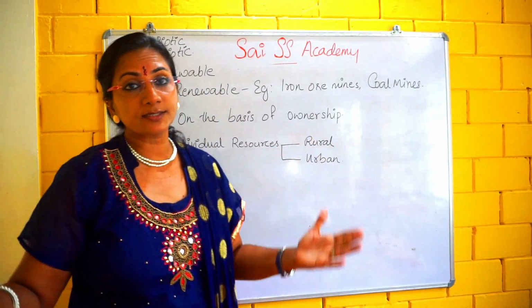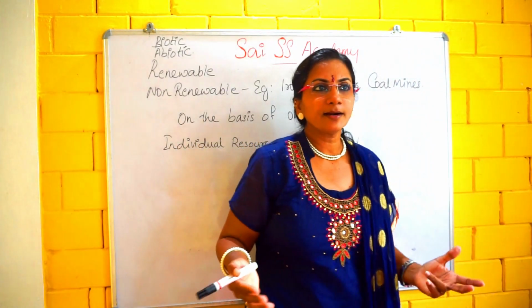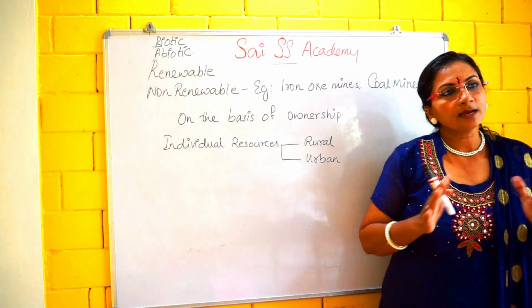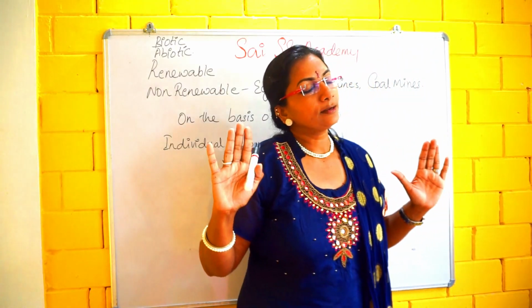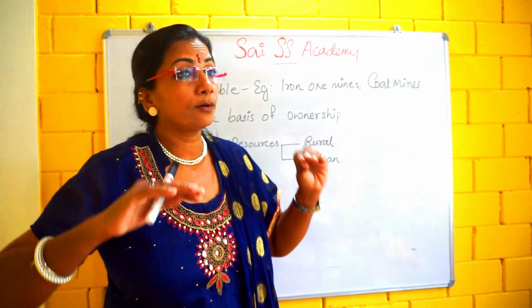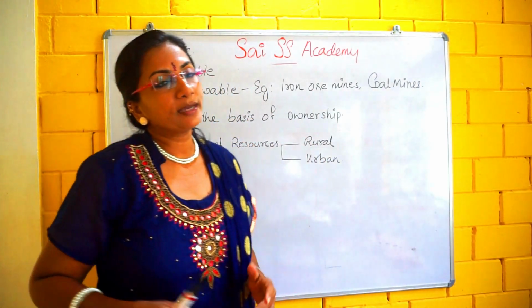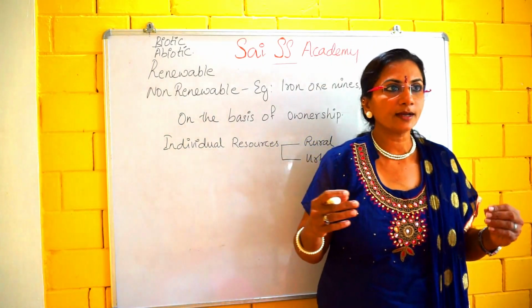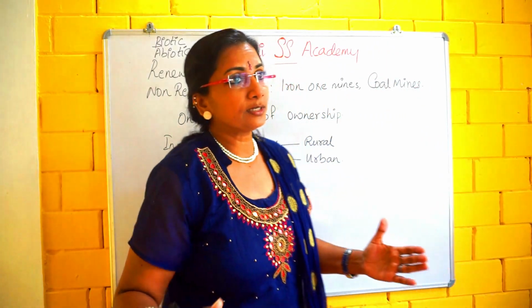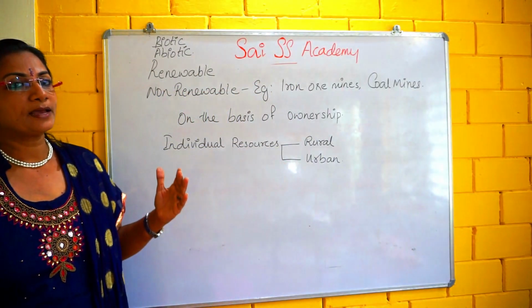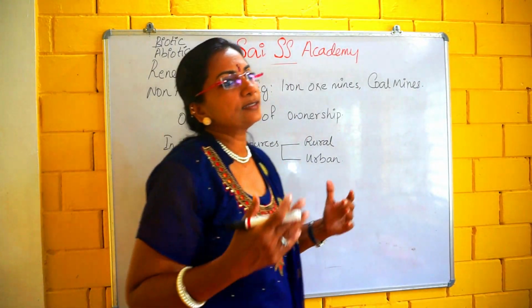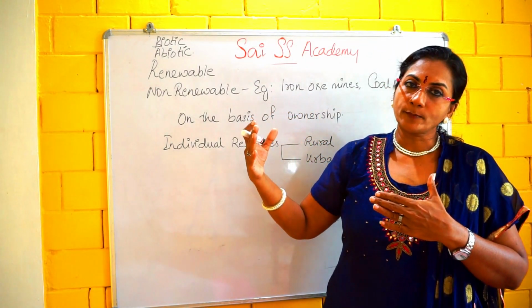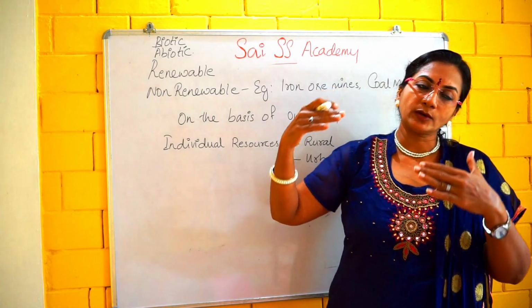For example, parks, gardens, temples, churches, mosques. These are not owned by private people. These are owned by the particular community or by an area. In the rural area, pasture lands or grazing land is a community resource. This I am saying about community properties. That means it belongs to a particular community.